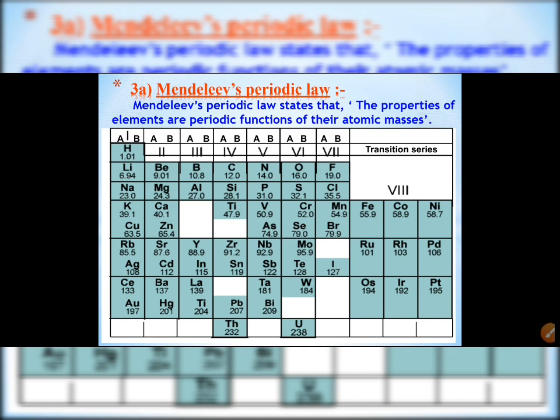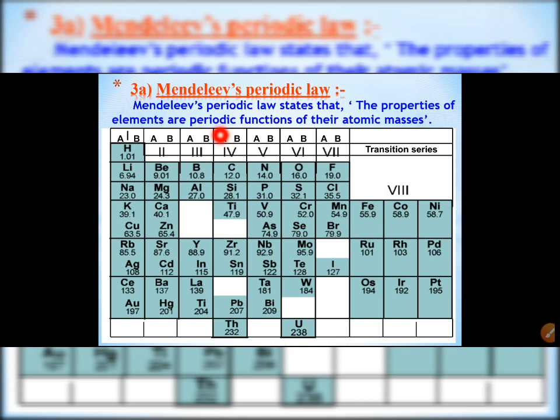He was the most important contributor to the early development of the periodic table of elements, wherein the elements were arranged on the basis of their fundamental property, the atomic mass, and on the similarity of chemical properties.